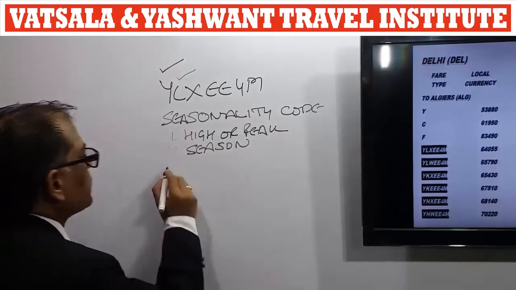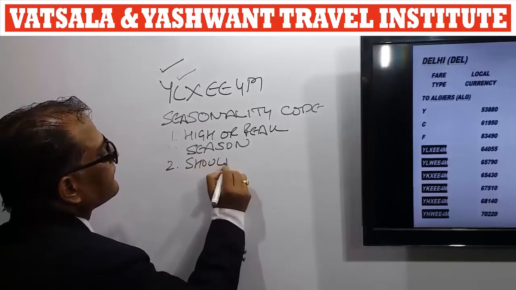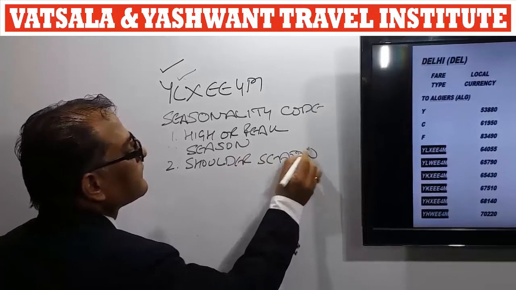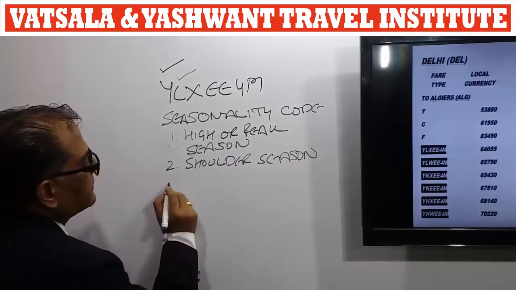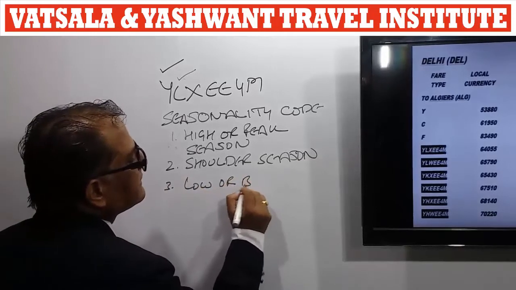Second one is shoulder season. And the third one is low or basic season.